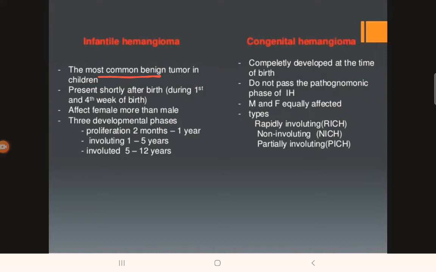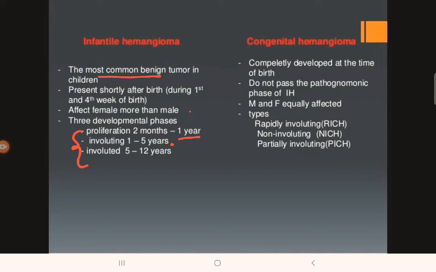It is present shortly after birth, that is during the 1st and 4th week of birth. That is, you can say immediately after birth, when a patient is still in the infant stage. And females are more affected than males. It has 3 developmental phases: proliferating, involuting, and involuted. The proliferation phase starts from 2 months and lasts till 1 year of age. The involuting phase means it is slowly resolving.